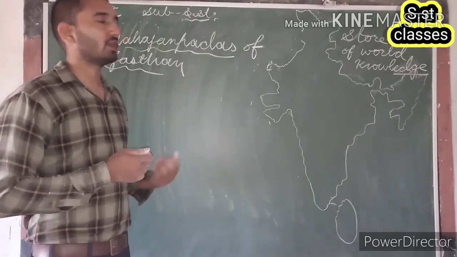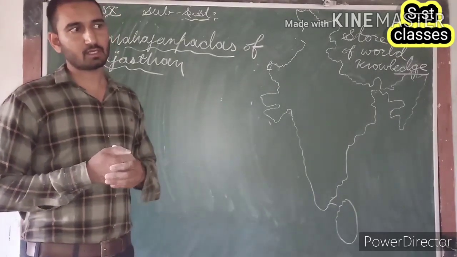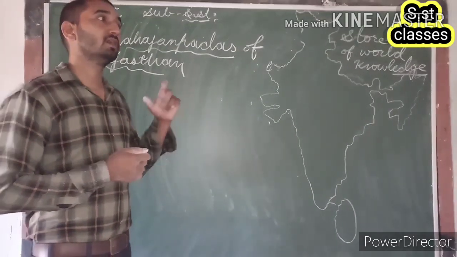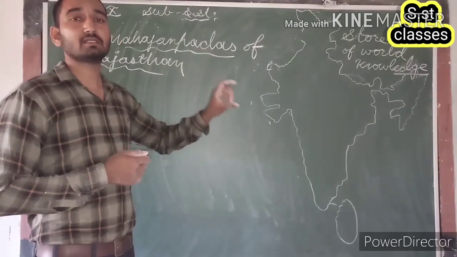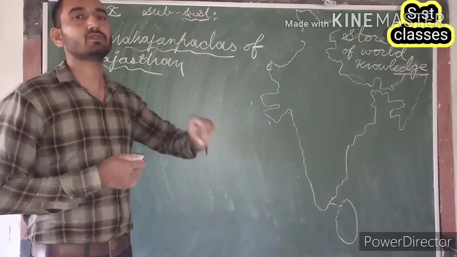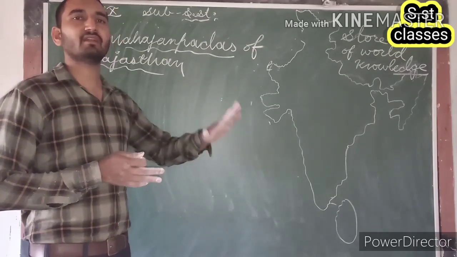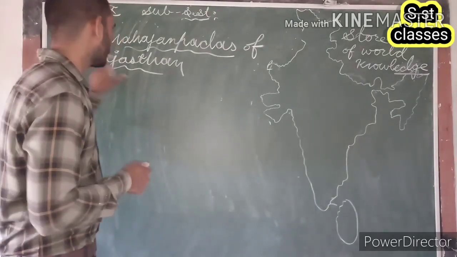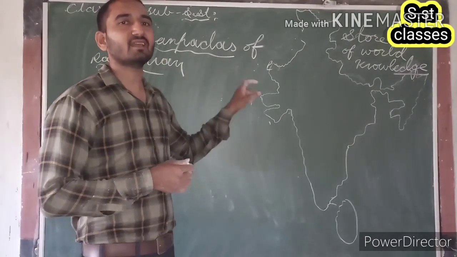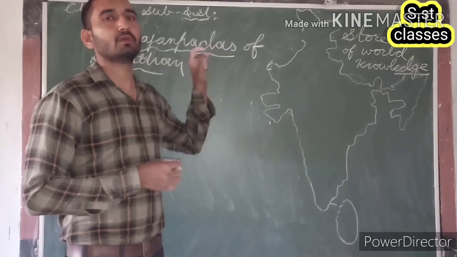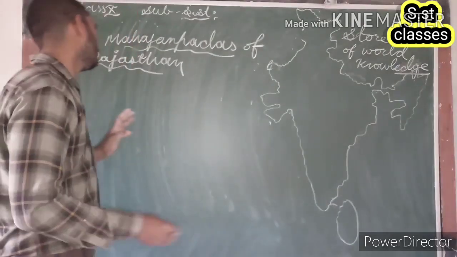What are your views about the major Mahajanpadas of Rajasthan? Or you can also find, like, write a critical comment on Jangal, Matsya and Sursen. So in this way you can find a question in your exam. So this point is very important with short answer, second category type question. Okay, now